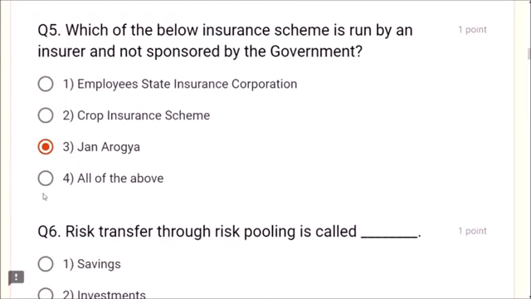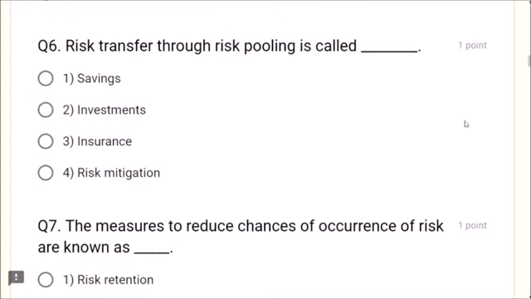So students may choose the 4th option, all of the above. Dear friends, Jan Arogya is not a government scheme. It is an insurance company scheme. So all of the above is wrong. The correct answer is Jan Arogya. Please remember this.